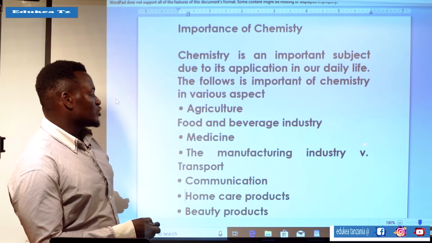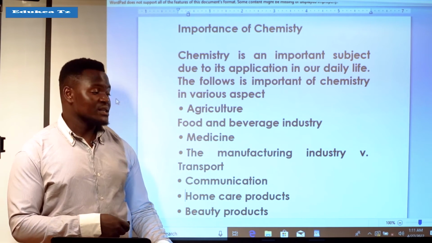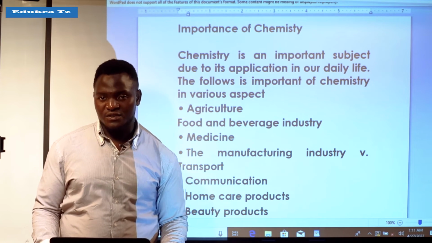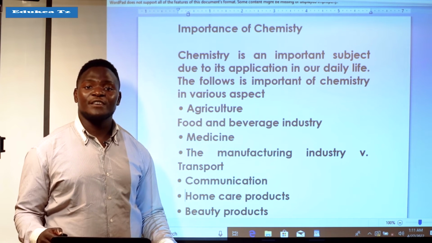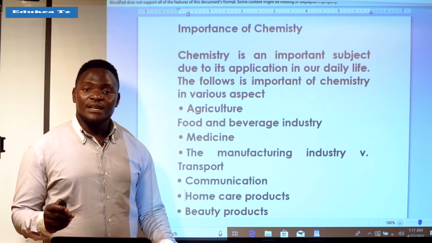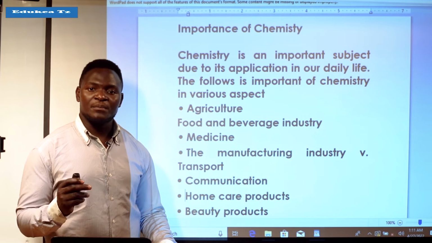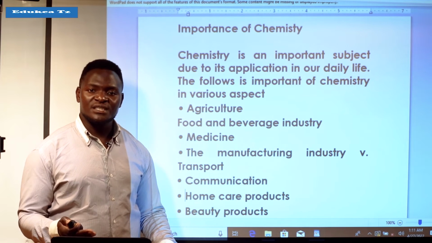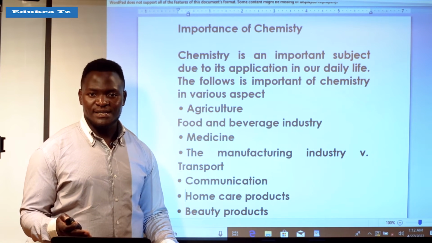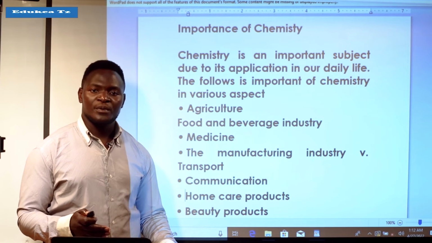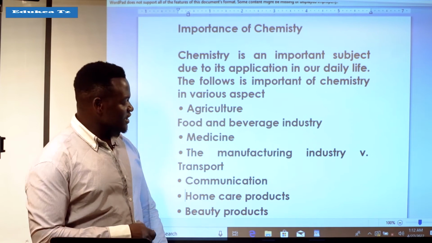Another importance is the manufacturing industry. Chemistry is used in manufacturing industries. In manufacturing industry we manufacture various things like drugs and vaccines. All these are manufactured in various industries. Cements, polishes for shoes, and beauty products like oil and soap, all these are products of applying chemistry in our manufacturing industry.